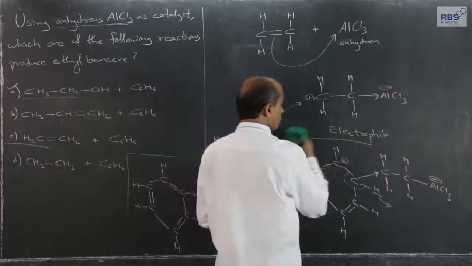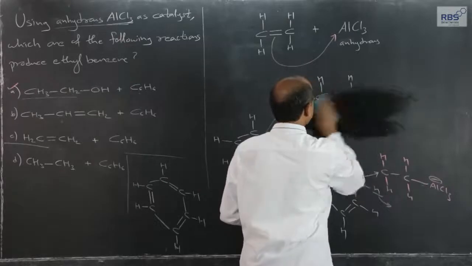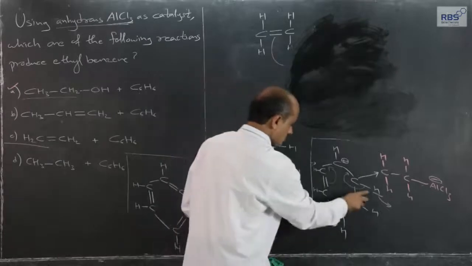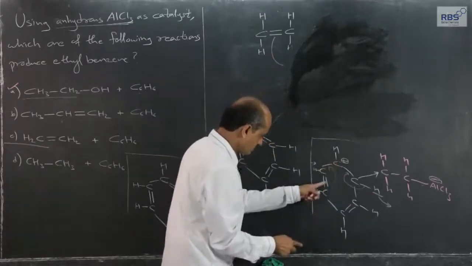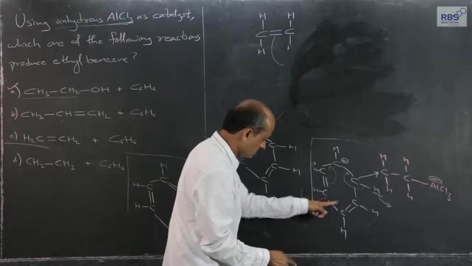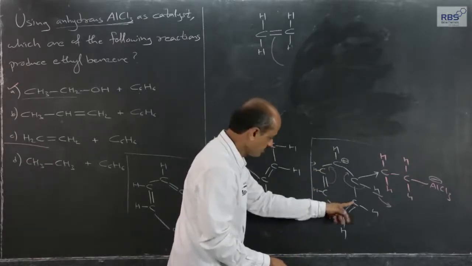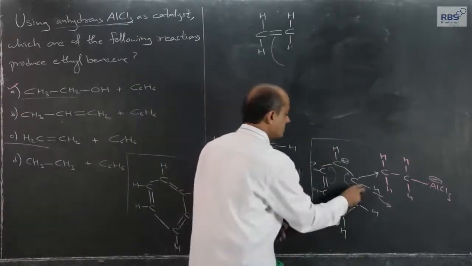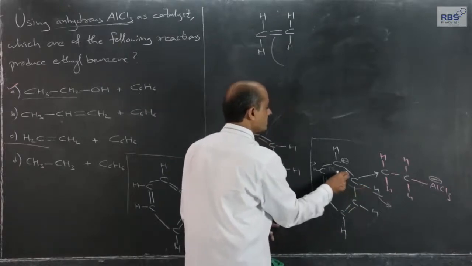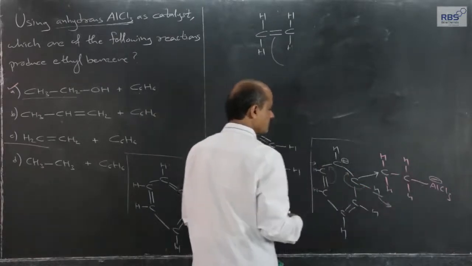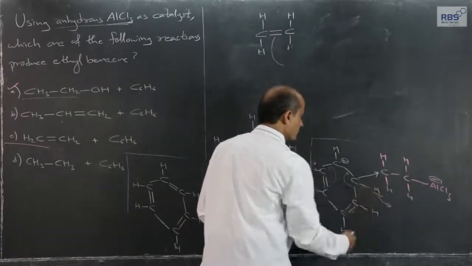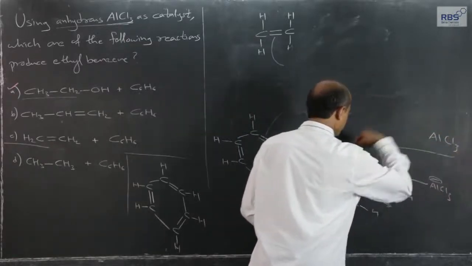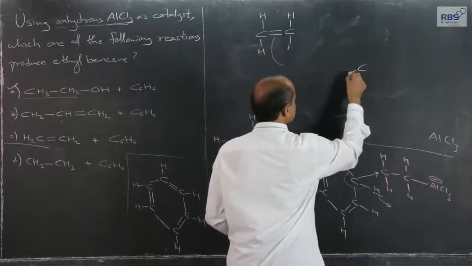I can write it here. For that I will rub this, and finally what we get: positive charge, it gets stabilized, pi electrons get transmitted here, positive charge will come here, the pi electrons get transmitted here, positive charge will come here. So these resonating forms are there. Because of that we can explain how this is stable, and ultimately this sigma will get converted into pi, and hydrogen goes out in the form of H plus ions, and this hydrogen and this electron pair will be shared, and AlCl3 will be obtained back, and what we get is this.